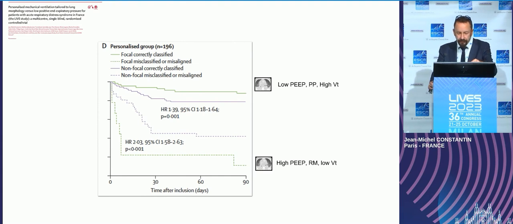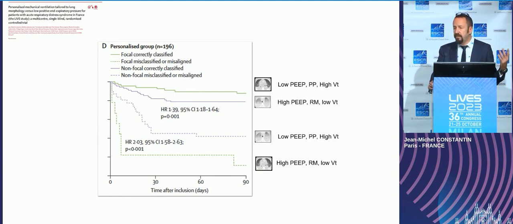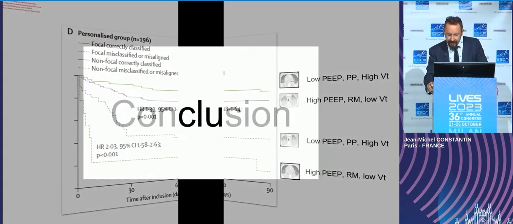If we use high PEEP, recruitment maneuver, and low tidal volume in patients with focal lung aeration, it's dramatic. If we use low PEEP in a diffuse ARDS, it's not so good. And in any case, this is my main message, this is worse than the PaO2/FiO2 table. If we set the PEEP properly according to this methodology, it's better than the PaO2/FiO2 table. But if we are wrong, it's worse. So be careful with PEEP setting in ARDS.